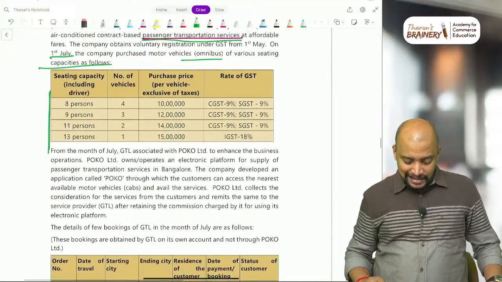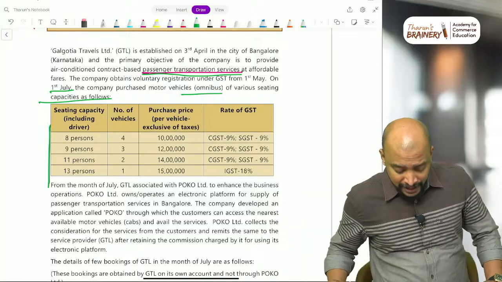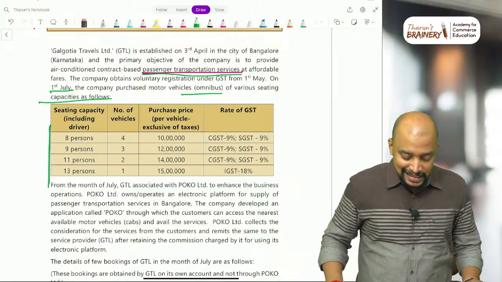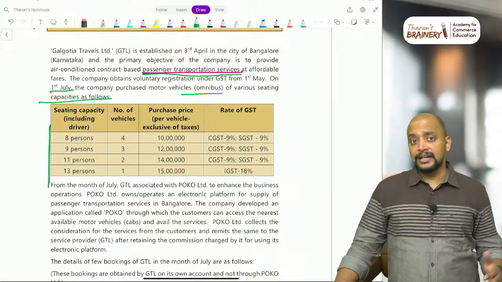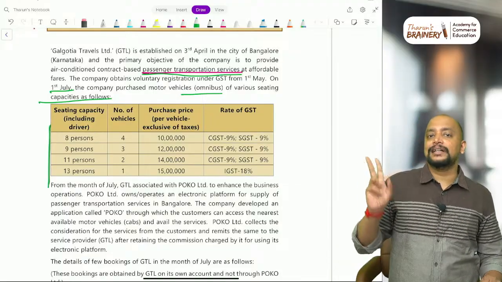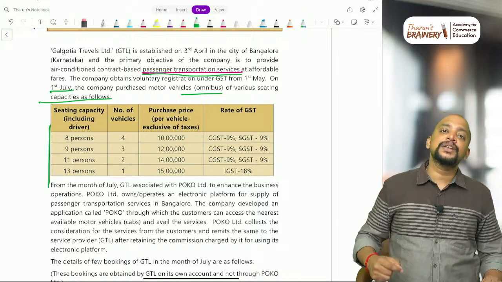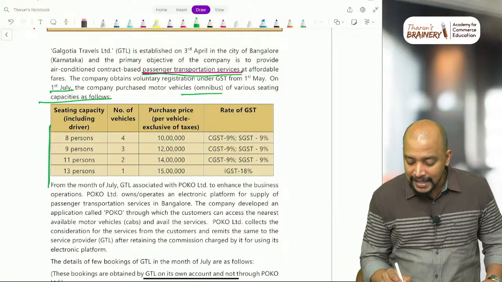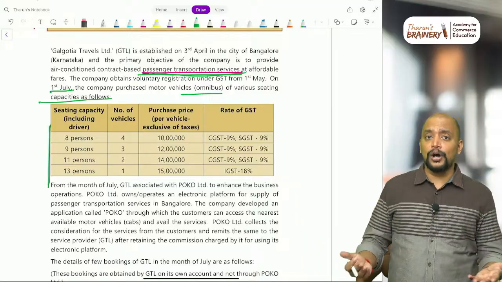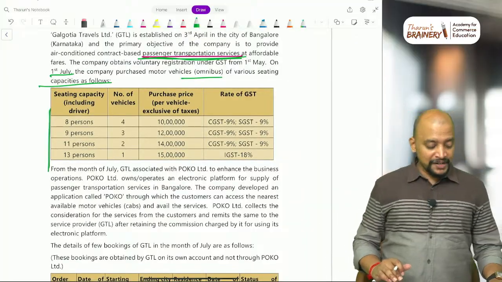Now we will see this. In this itself we can directly arrive. They have given the ITC component. So they have purchased these motor vehicles. Now all these motor vehicles' capacity, including driver, does not exceed 13. And we have the blocked credit point. What does it say? Motor vehicles with capacity not exceeding 13 are blocked credit, but it comes under the exception. What is that? They are used in the business of transportation of passengers. As they are used in the business of transportation of passengers, ITC is available and there is no blocked credit. Fully ITC is available with respect to this. Okay. So here, how many vehicles are they purchasing?